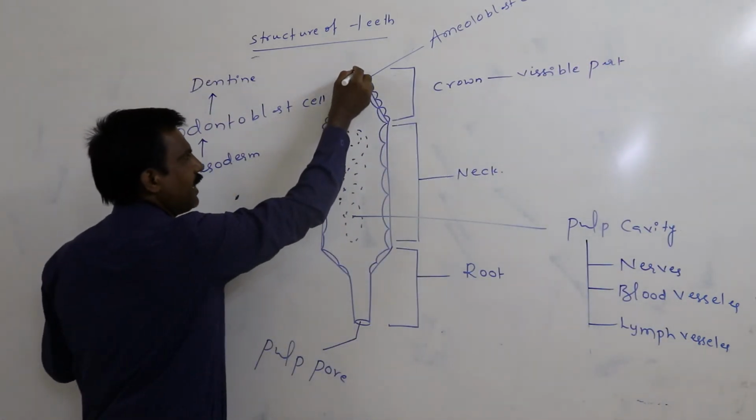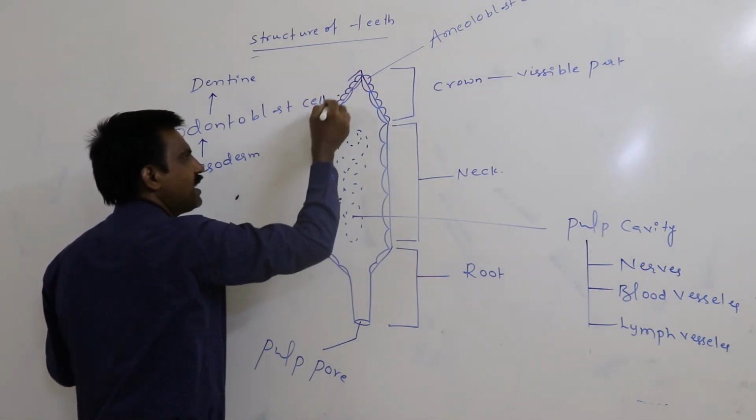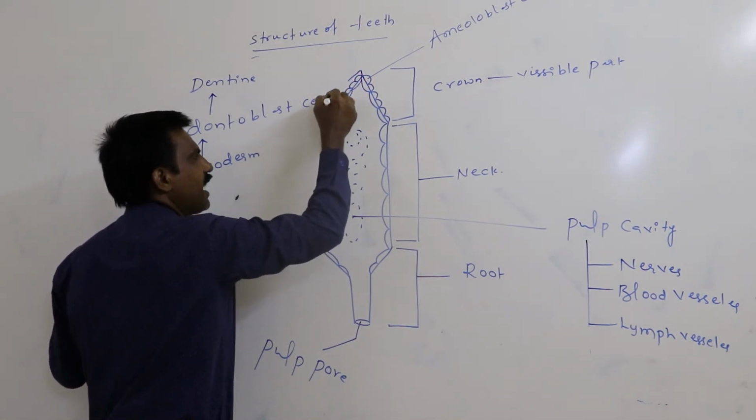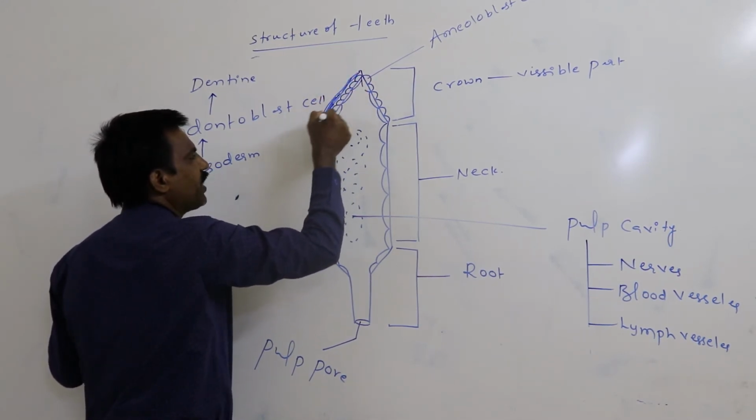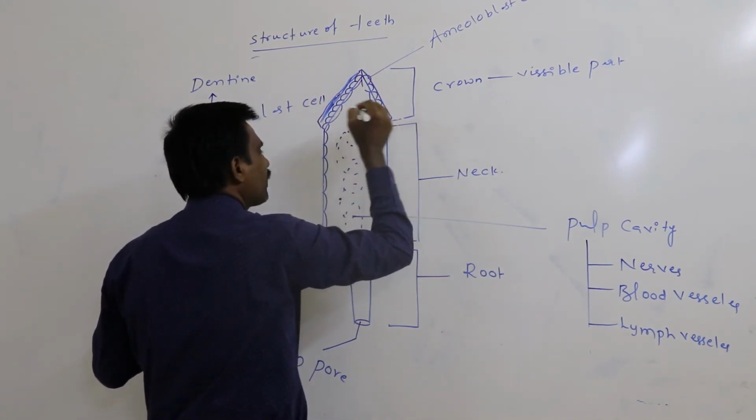Ameloblast cells secrete a white colored, shining substance. That white colored shining substance is said to be the enamel.